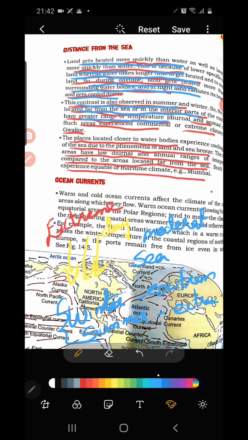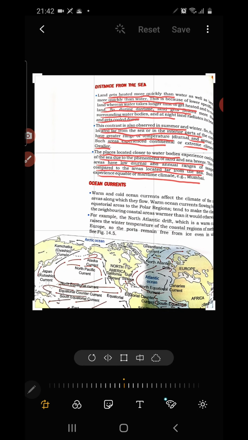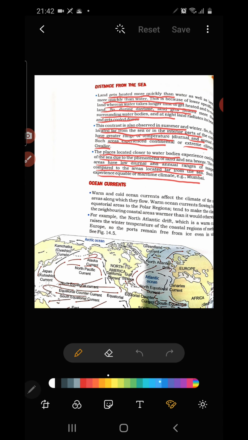Now during winter season, if you go to South India, you will not find any people wearing woolen clothes. Why? Because there is not much cold over there. Because why? They have got the moderating influence of the sea. So this point you have to keep in mind. And then children, you have to read from your textbook.